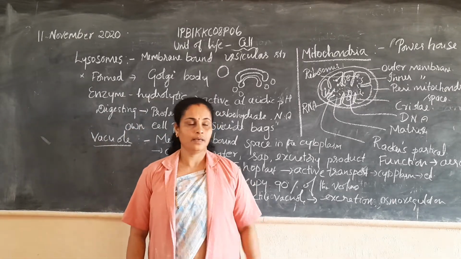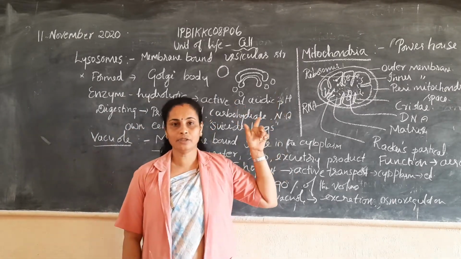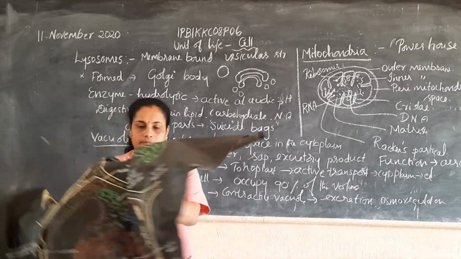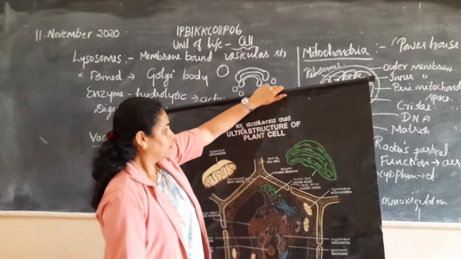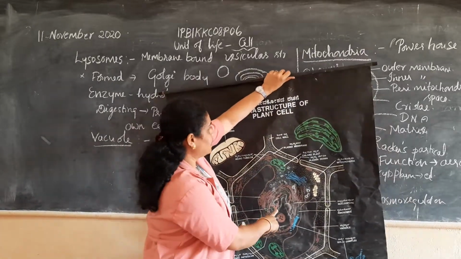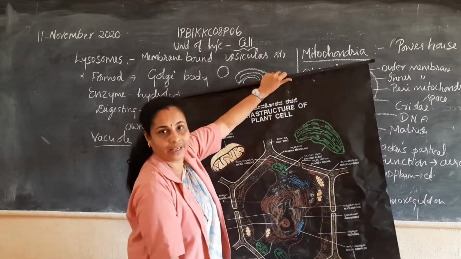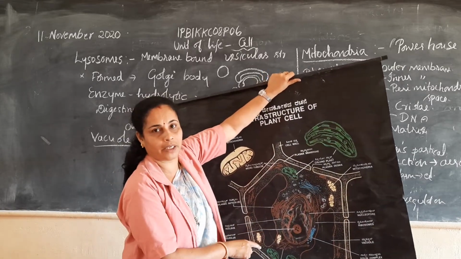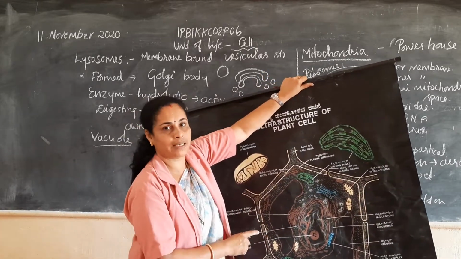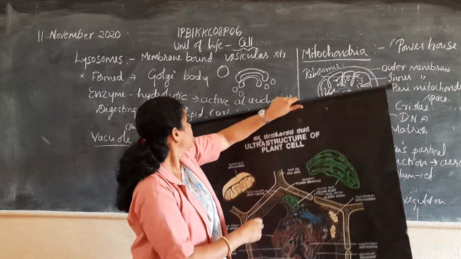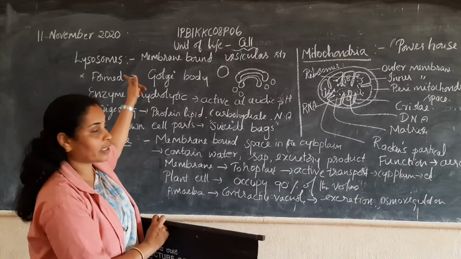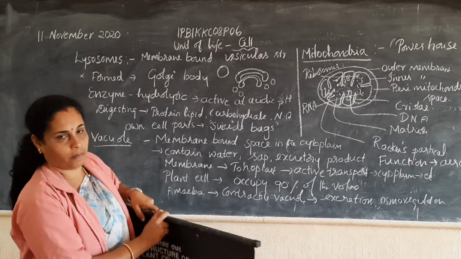Hello students. So chapter Cell: The Unit of Life. Under that we have studied the plant cell and animal cell. Some organelles are already studied: Golgi complex, endoplasmic reticulum, then the structure of plasma membrane, all this. So today let us discuss the organelle that is lysosome.